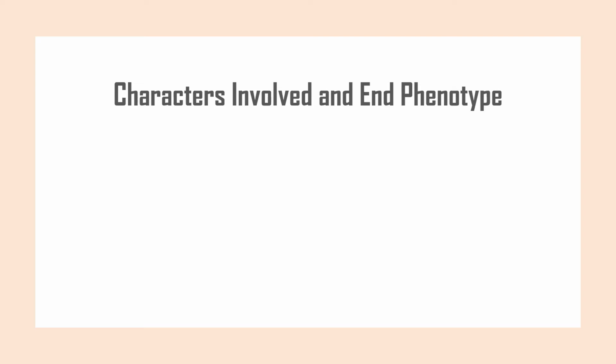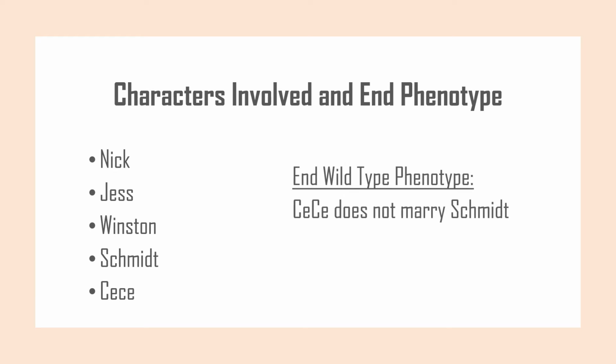In our network, we have Nick, Jess, Winston, Schmidt, and Cece, who are all main characters in the show. This pathway we're going to go through will tell us whether or not Cece will marry Schmidt. The end phenotype, when everything is wild type and functional, is that Cece does not marry Schmidt.